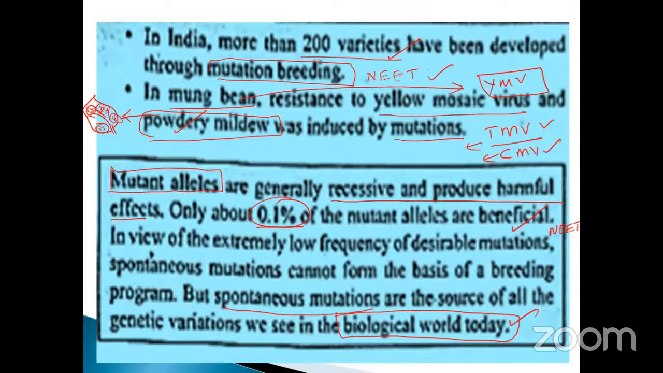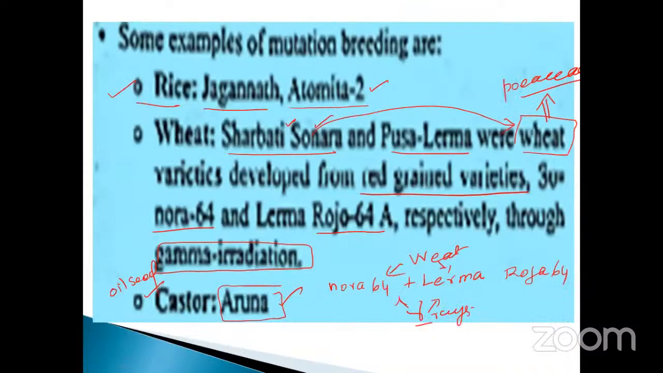Yellow mosaic virus is also present in mung beans; resistant to yellow mosaic virus, powdery mildew, and the inducer of mutations. Mutant alleles: what percentage of mutant alleles are beneficial? 0.1% only. And some examples of mutation breeding for rice: Jagannath and Atomita 2. For wheat: Sharbati Sonora, Pusa Lerma. And wheat varieties developed from red grain varieties, such as NP 836, Sonora 64 and Lerma Rojo 64A, respectively, through gamma radiation.